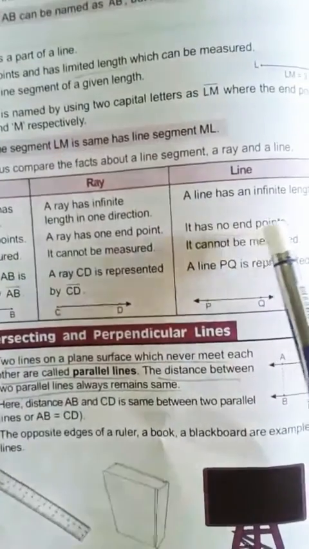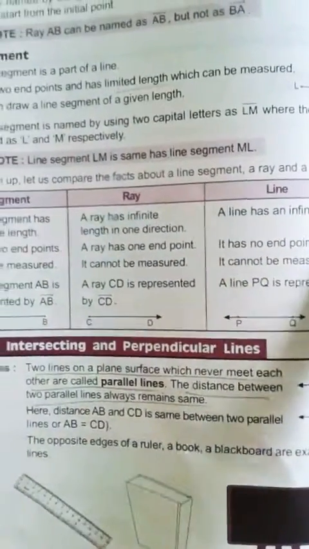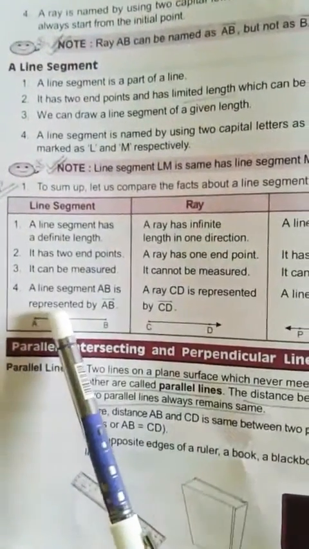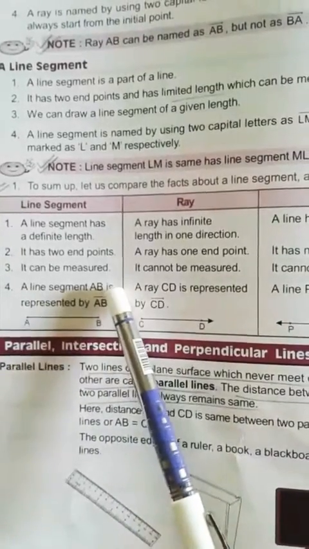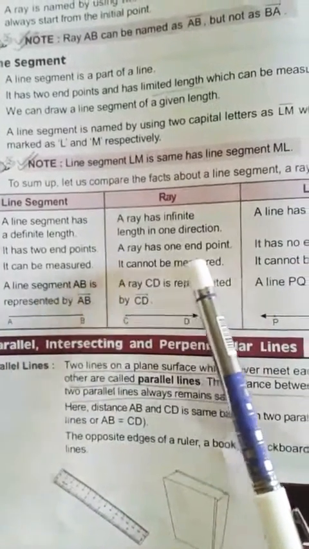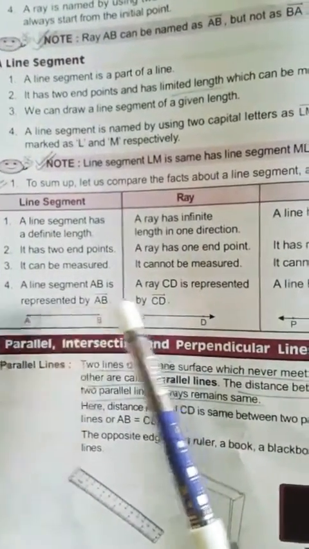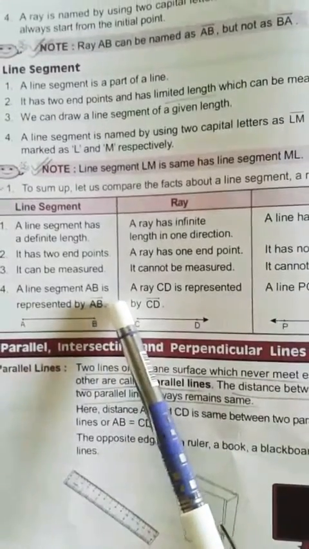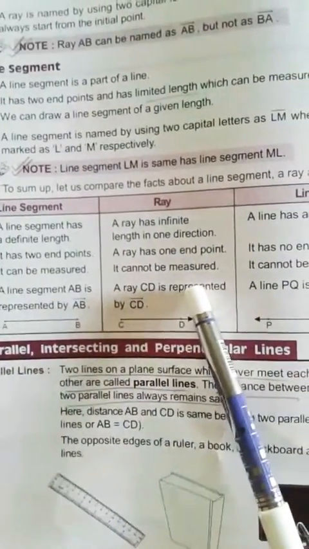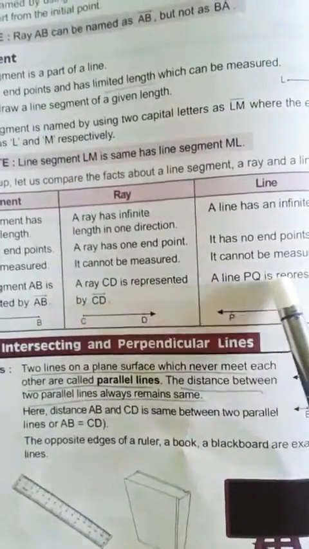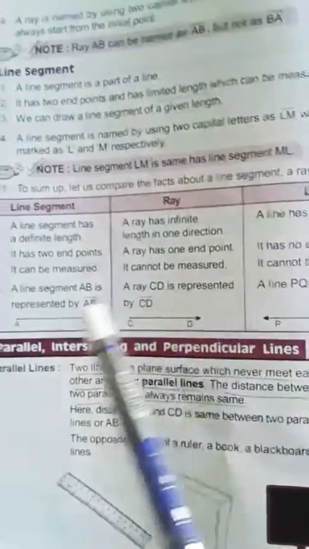A line has an infinite length. Number 2, a line segment has two endpoints. A ray has one endpoint, but a line has no endpoints. Number 3, a line segment can be measured. A ray cannot be measured. A line also cannot be measured.